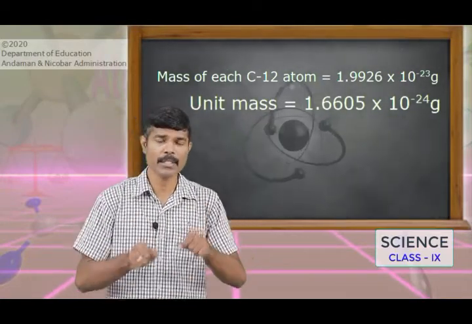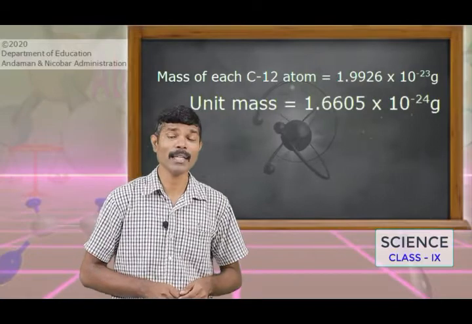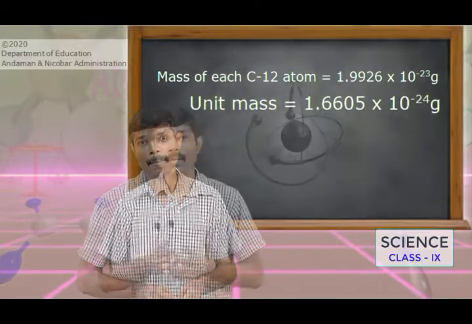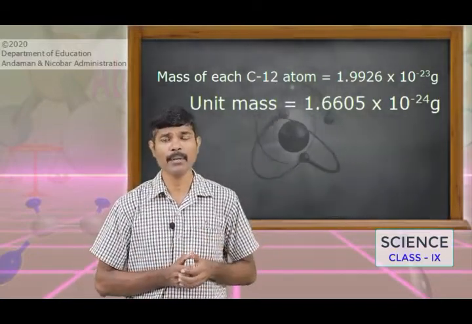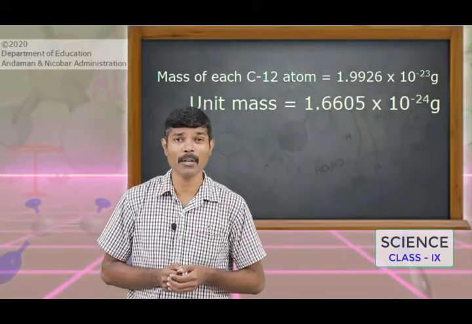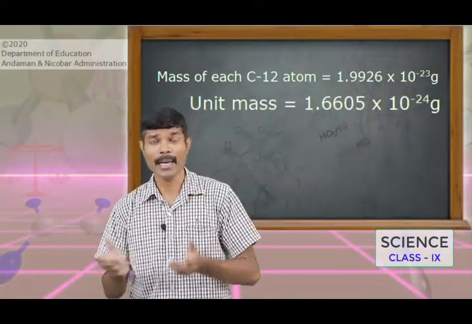Knowing this information, the masses of other elements were found. Now we learn how this unit could be used to find the relative atomic mass of other elements.